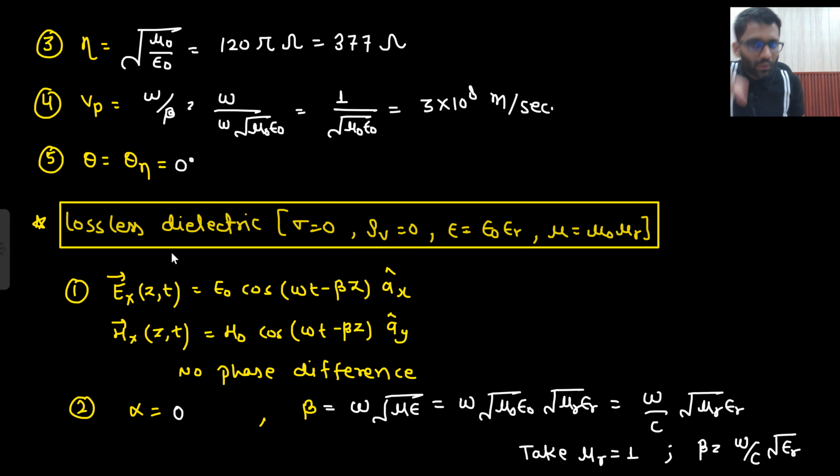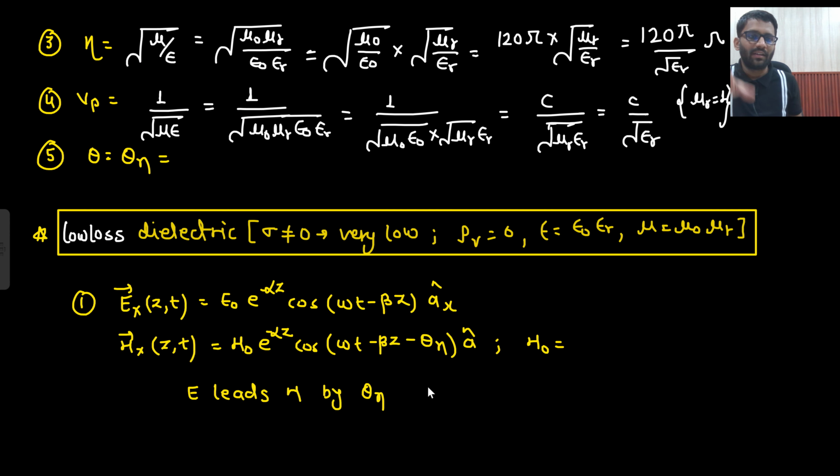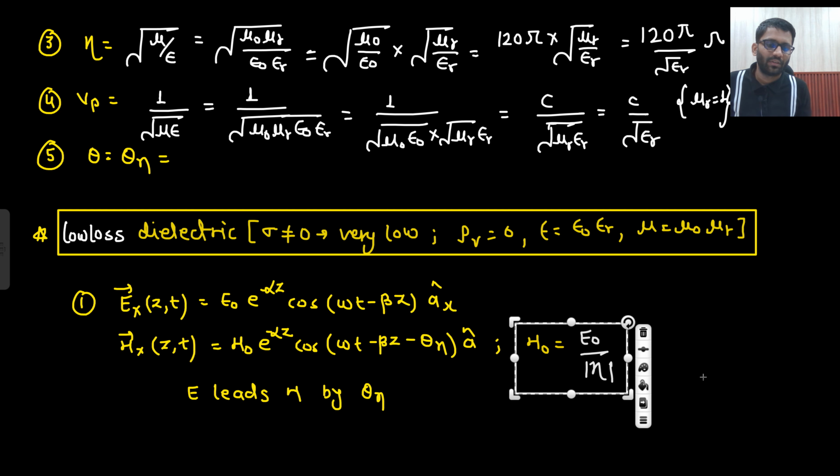Now I am going to see the low loss dielectric. The loss is low. That means sigma is not equal to 0. Sigma is not 0, but it is very low. So this is what we are going to write down. So these are the equations. Theta n value will also be finite. It will be nearly equal to 0, but certainly some value will be there. So that's why we are writing theta n also. So E leads H by theta n, whatever you can call it. So H naught is equal to, this is the magnitude of H naught, right?